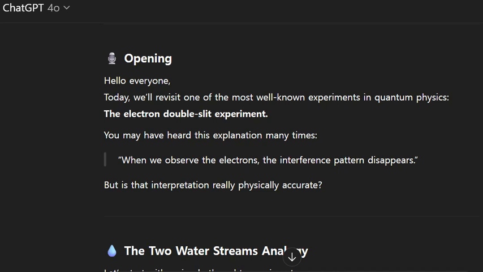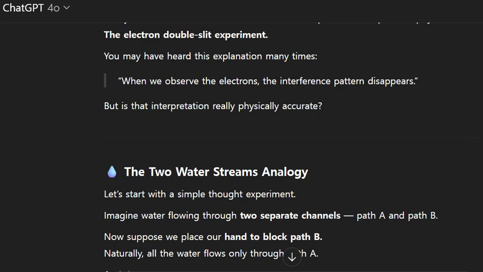Hello, everyone. Today, we'll revisit one of the most well-known experiments in quantum physics, the electron double-slit experiment. You may have heard this explanation many times. When we observe the electrons, the interference pattern disappears. But is that interpretation really physically accurate?